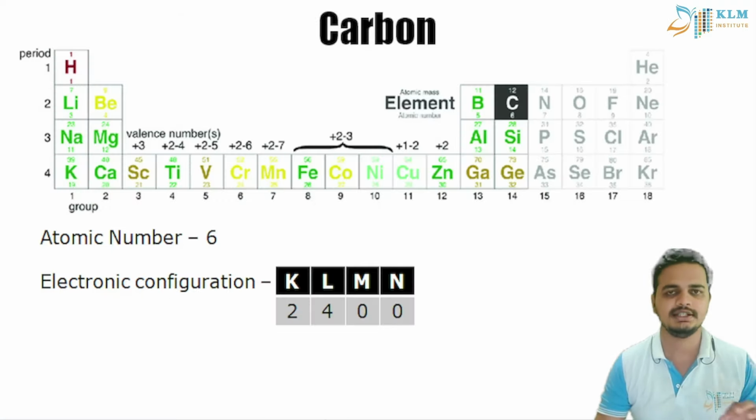So first, let us locate the carbon element in the periodic table. So whenever we are studying a particular element, we need to know everything about it. What is its atomic number, atomic mass, electronic configuration, and so on.